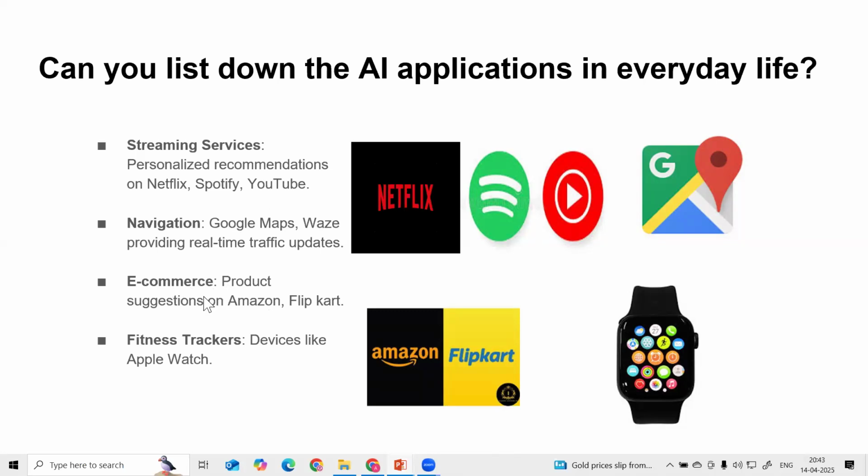So that according to our data history, we get suggestions and recommendations for different products. Another example is fitness tracking, like the Apple Watch and other smart watches, which are also integrated with AI applications at the back end. They track our progress, like how many steps we walk, and we can track all this with the help of AI applications.